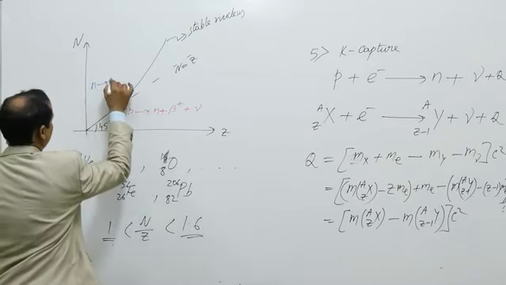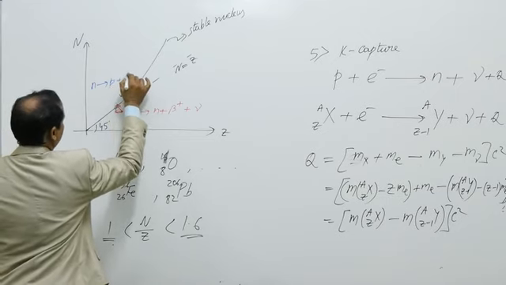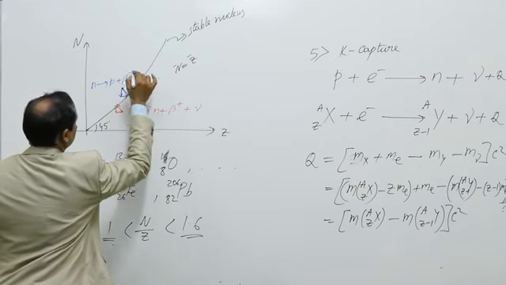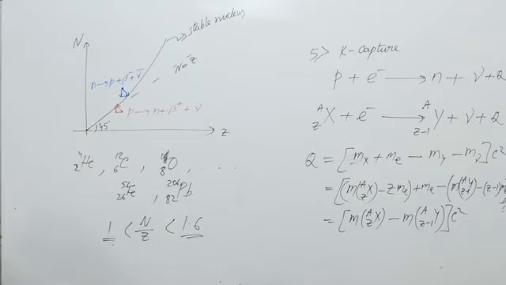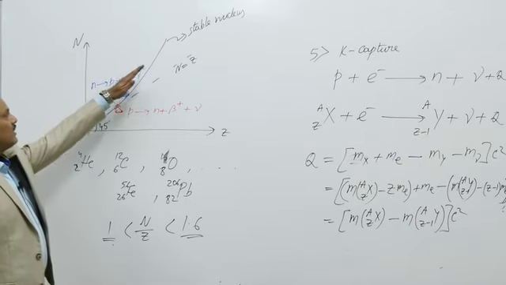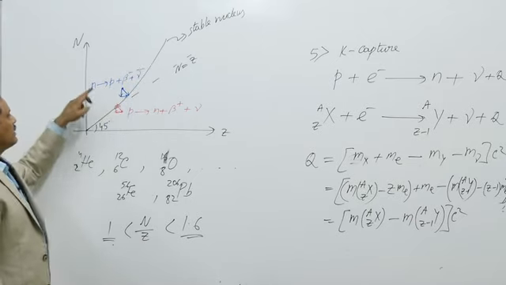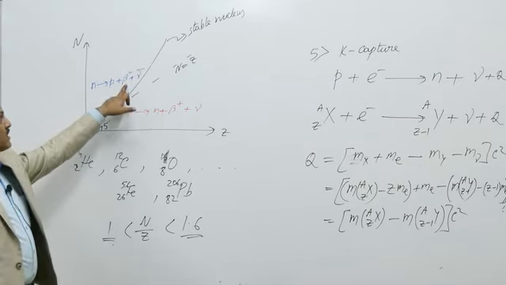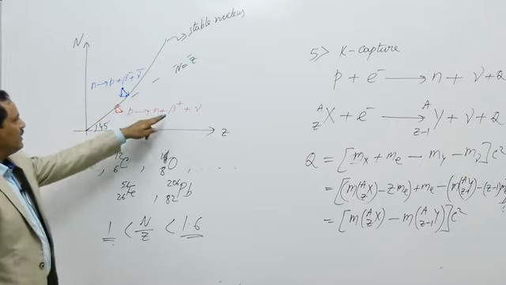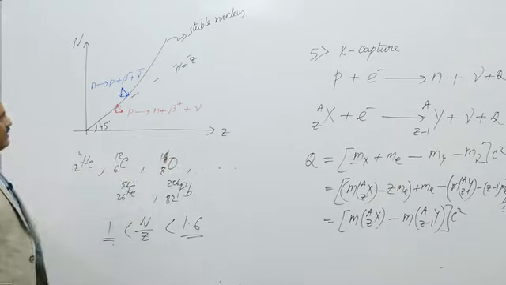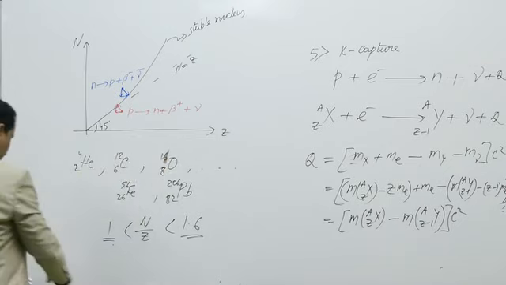They convert a neutron to a proton, emitting beta minus plus antineutrino. So elements above the stability line, above the line of stable nuclei, become stable by beta minus decay. Elements below the stability line become stable by beta plus decay.